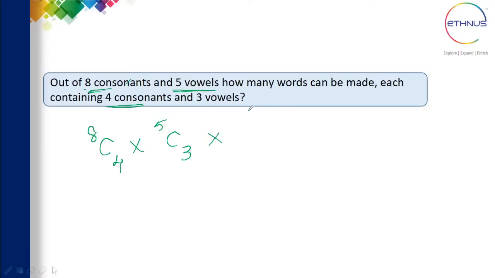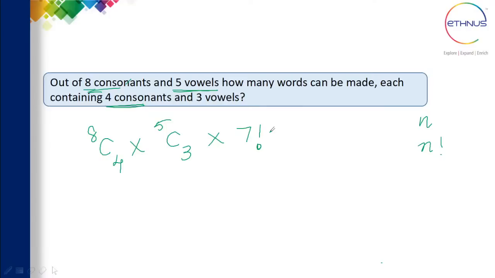These 7 letters can be arranged in 7 factorial ways. Whenever you have n particular letters and want to arrange them linearly, the number of arrangements is n factorial. Here, after selecting, you have 4, 5, 6, 7 letters in front of you, and those 7 letters can be arranged in 7 factorial ways. So 8C4, 5C3 and 7 factorial will give you the answer.